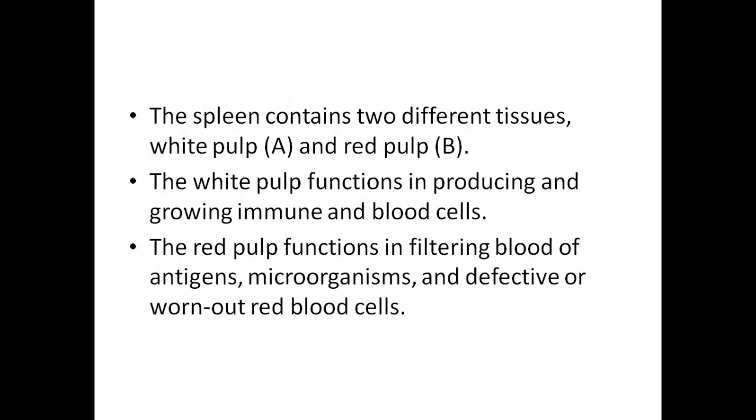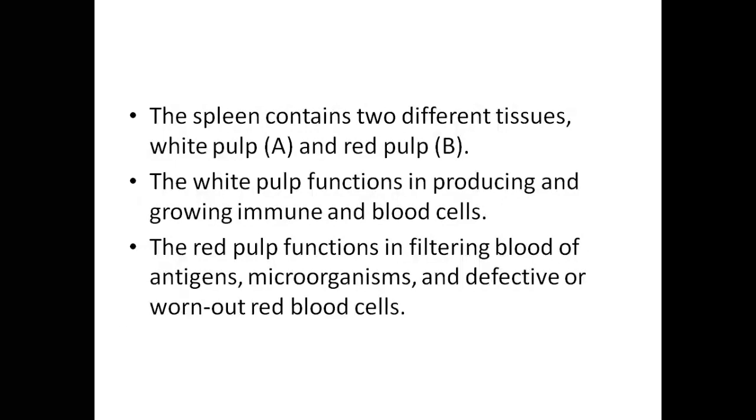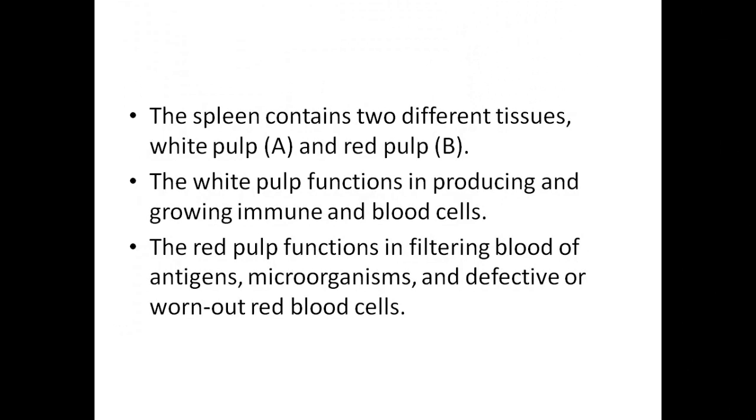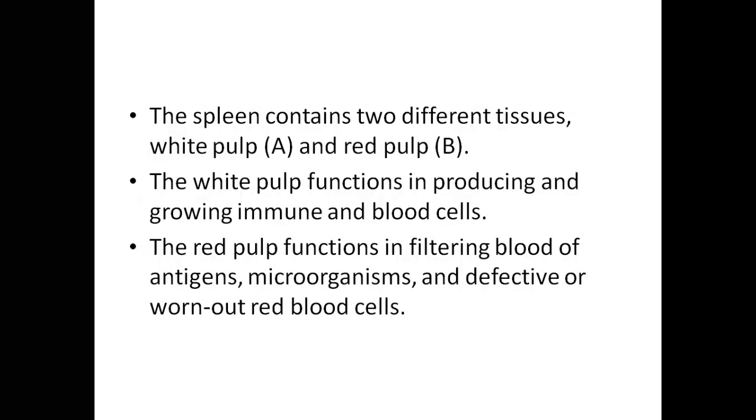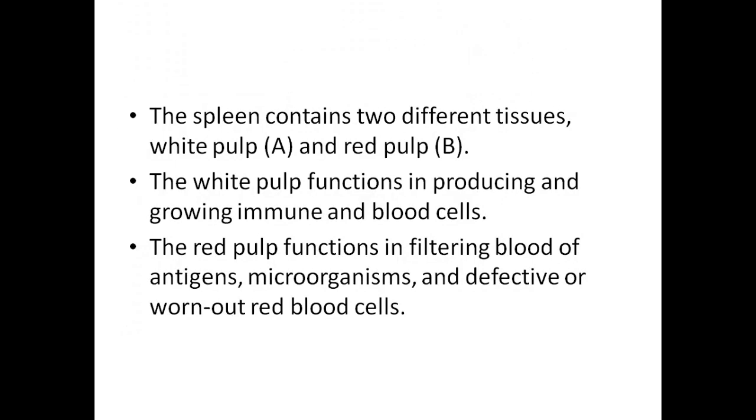The red pulp has the function of filtering blood of antigens, microorganisms, and defective or worn out red blood cells. So here is the point of filtration in case of any abnormality circulating within the body, where it will filter out anything with antigens dissimilar to what the body knows.